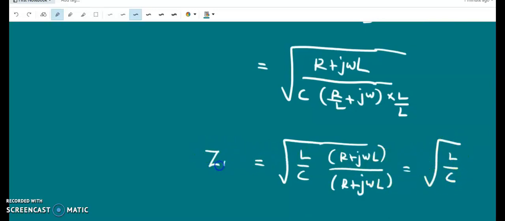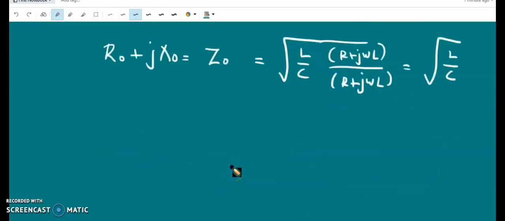The intrinsic impedance has a real part, that is the intrinsic resistance. So R0 is equal to the real part of the intrinsic impedance, root L by C.